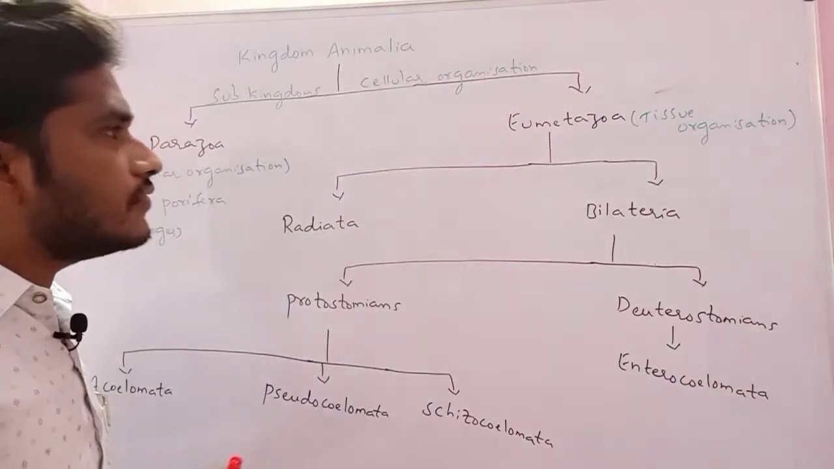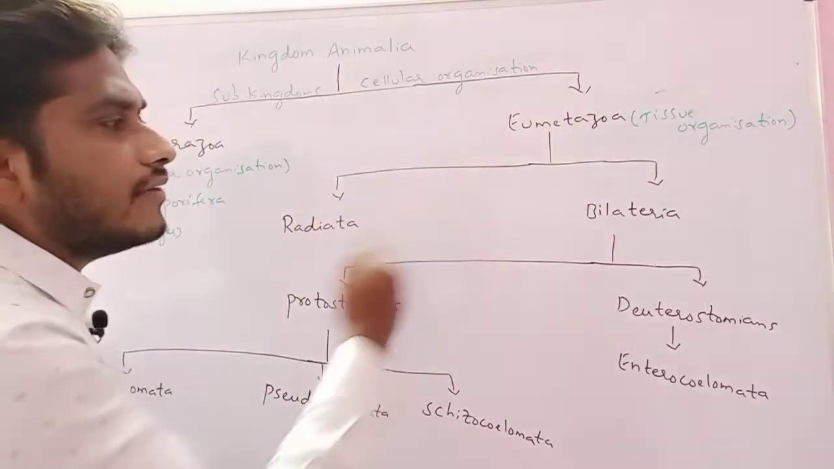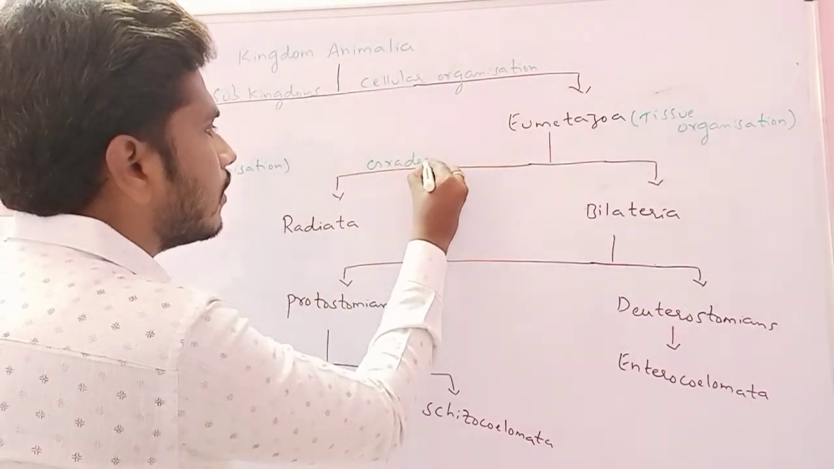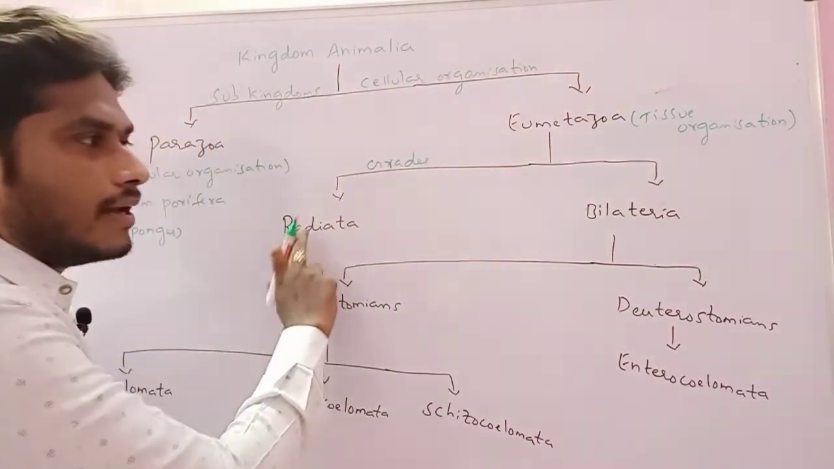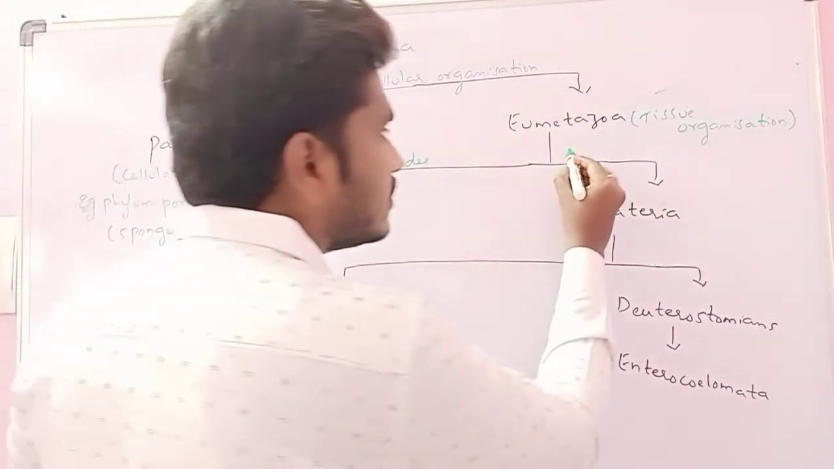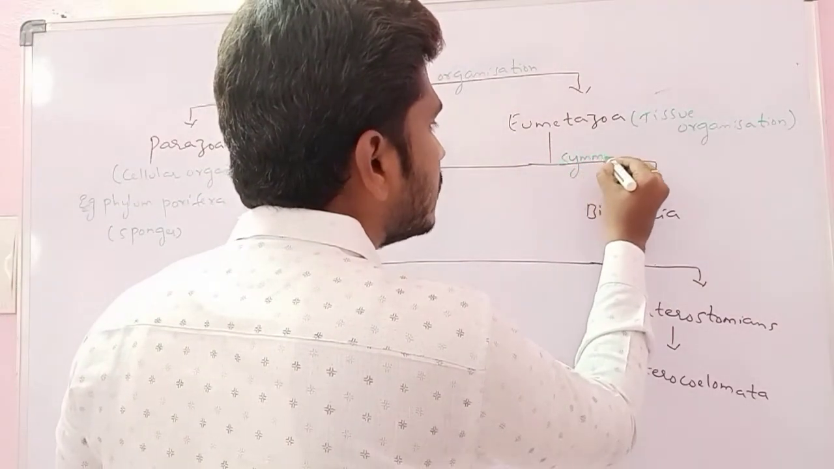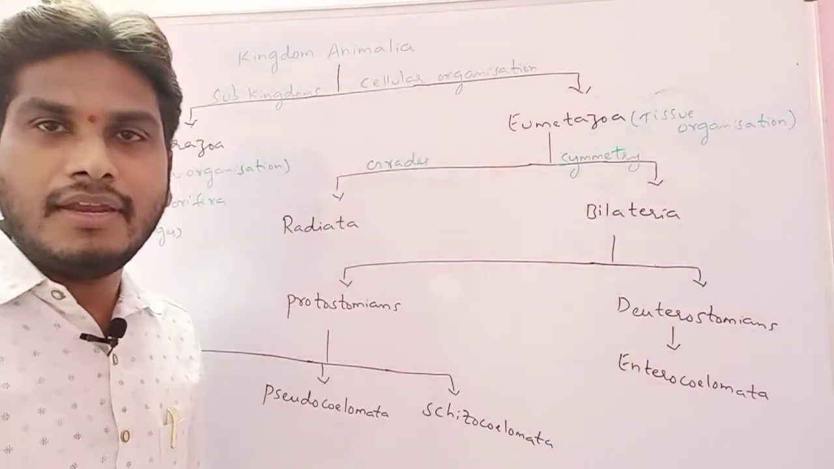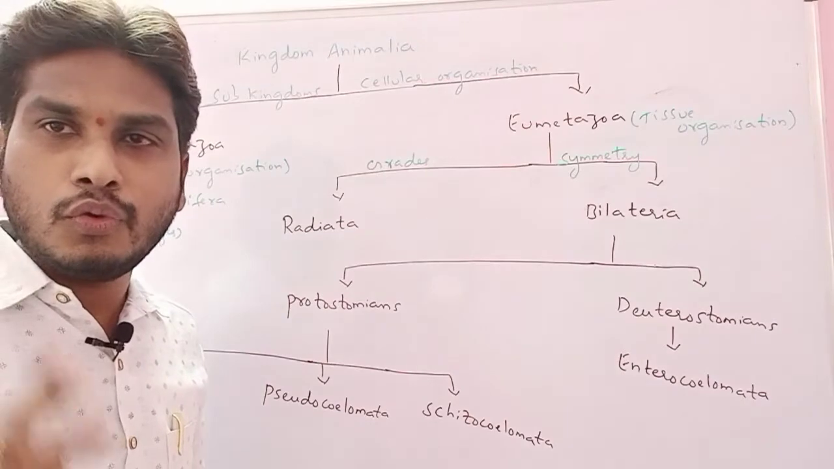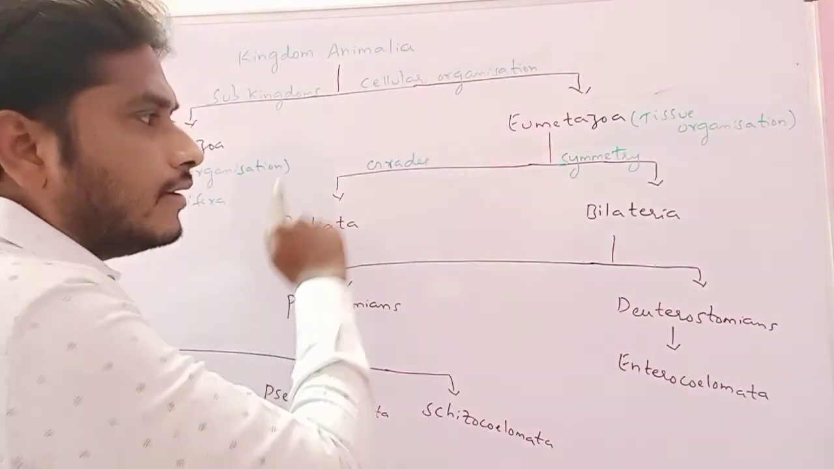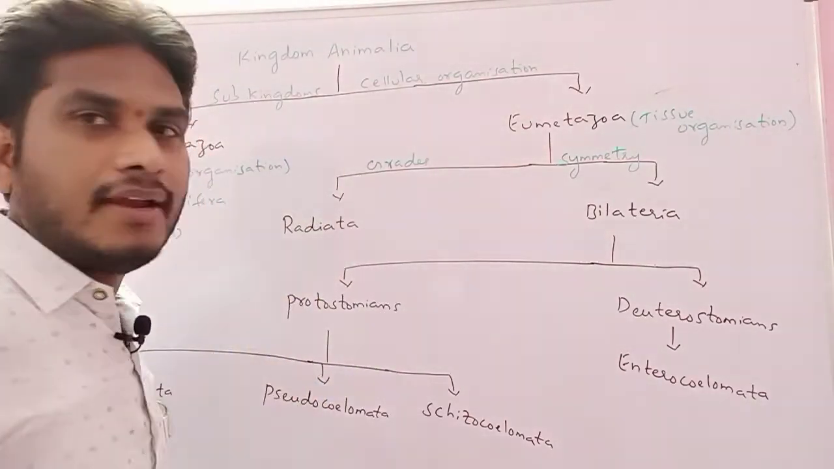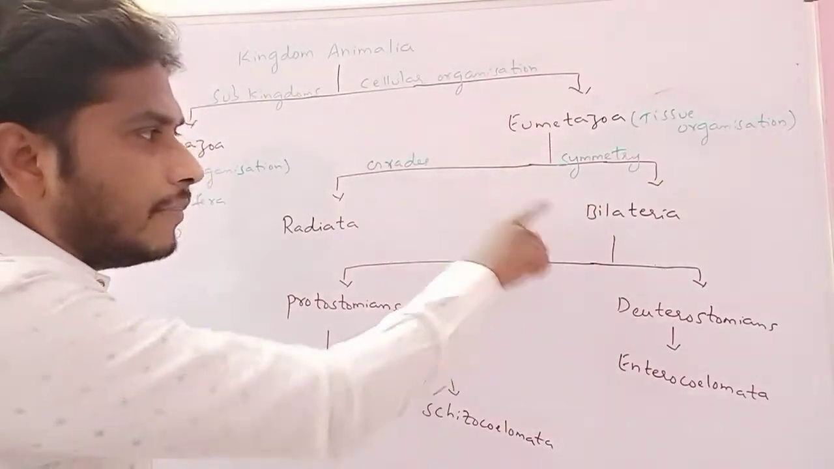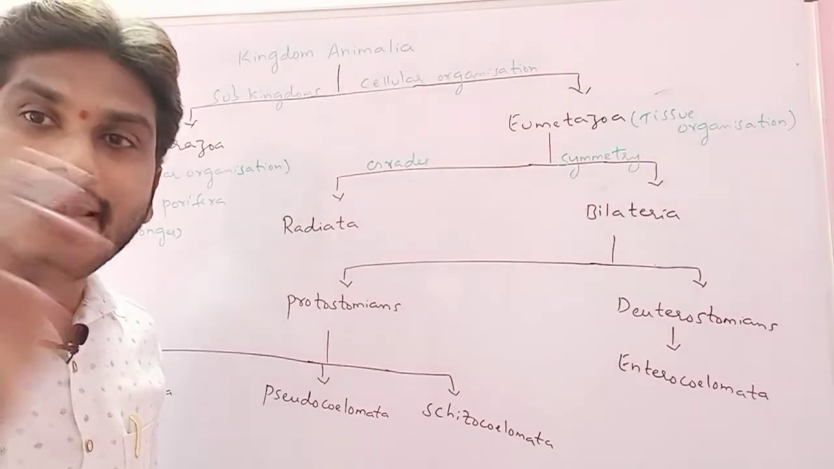Now the tissue level of organization includes the Eumetazoans. Eumetazoans we are again dividing into two grades. These two grades are Radiata and Bilateria. On what basis are we dividing into grades? On the basis of the symmetry. What is symmetry? Symmetry is the phenomenon in which we divide the organism into two equal halves. Radiata always exhibits radial symmetry. Bilateria always exhibits bilateral symmetry.